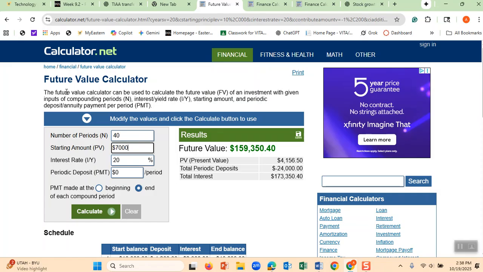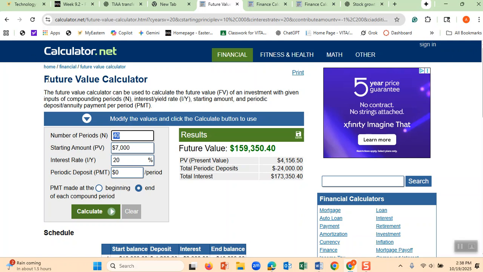You were able to pick a very good stock that appreciates 20% a year, and that's significant growth. And you want to know how much your portfolio will be after 40 years. Let's say you are now 25. After 40 years, you will be 65, and you click calculate.